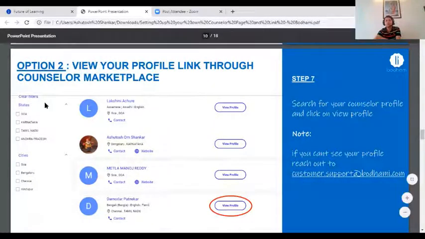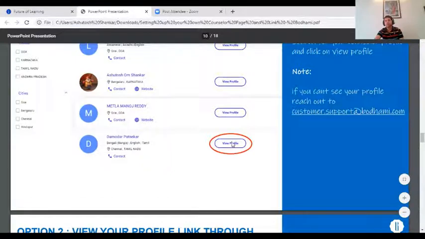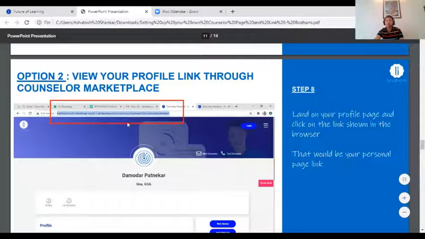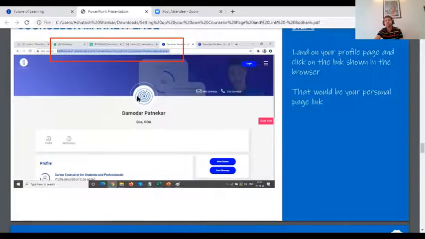So there you can search with the state or the city. Using the filter, you can search with the state or the city, and there you can click on this view profile. So when you click on the view profile, it will open your web page, the single web page which is now created for you. It will also have your photograph.